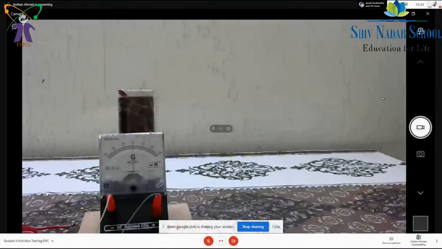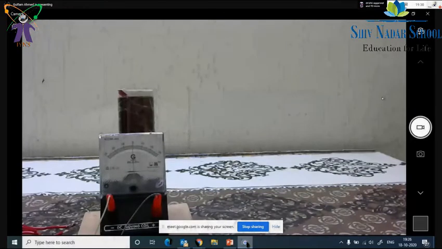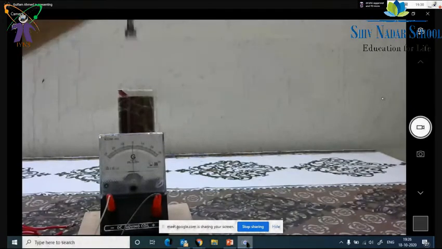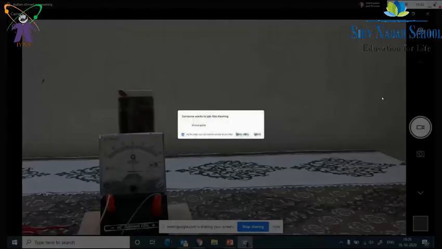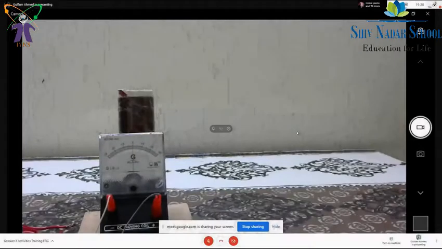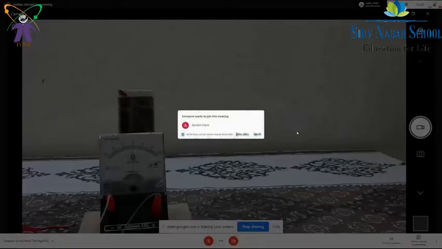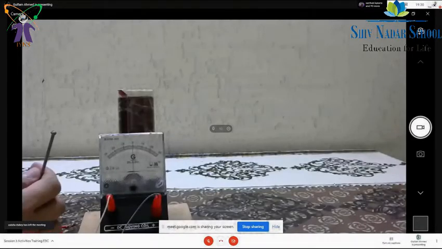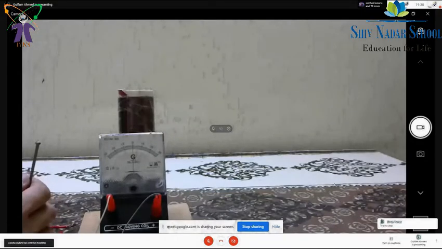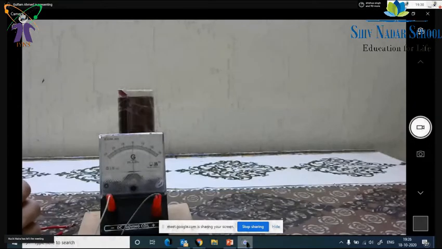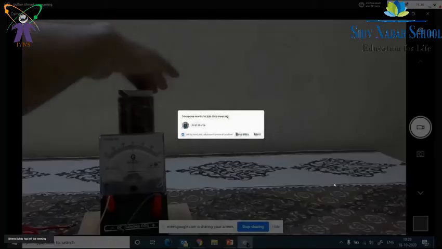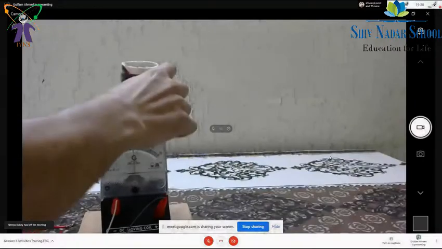So now one by one, I would like to ask you, anyone should explain what is happening if I am moving it. Magnetic flux is changing. So if you can elaborate on the magnetic flux, what is it? Sir, it is the number of magnetic field lines cutting through the coil. Okay. Cutting, that means through this area it should be.